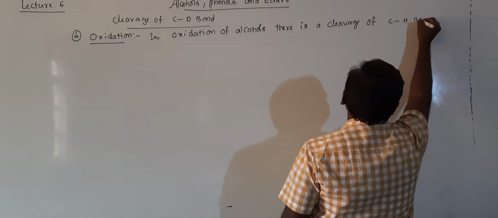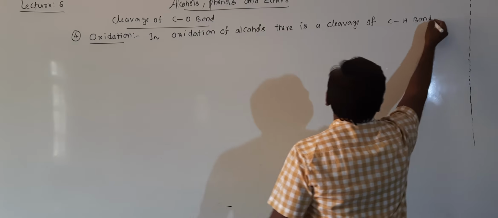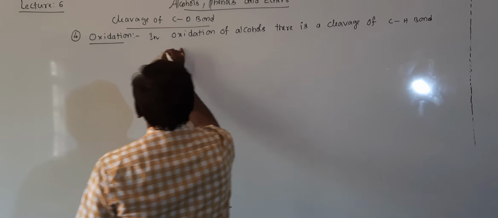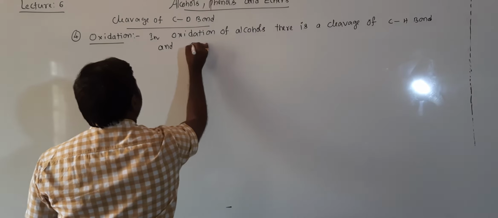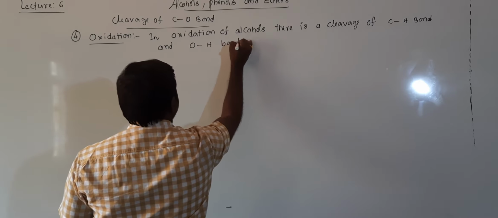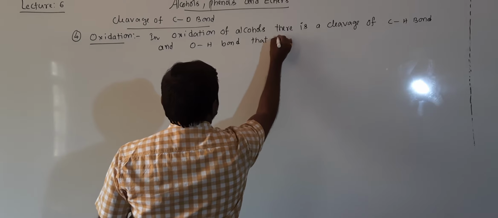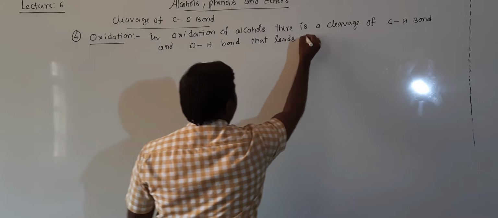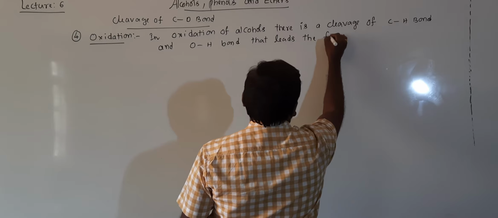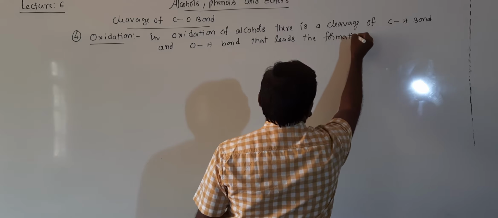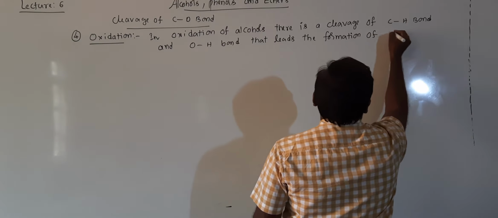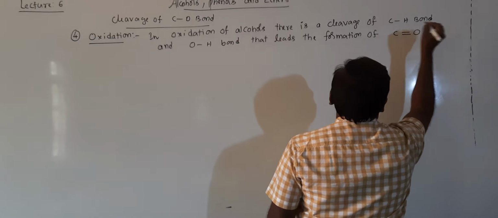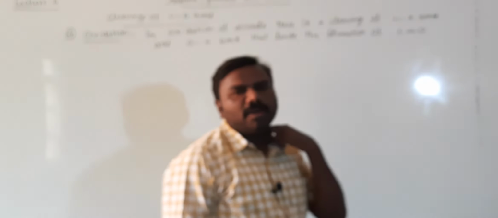It means there is a double bond formed between the carbon and oxygen.